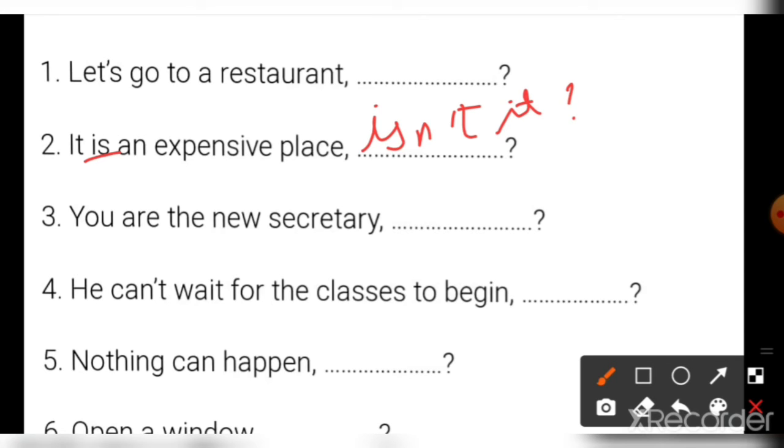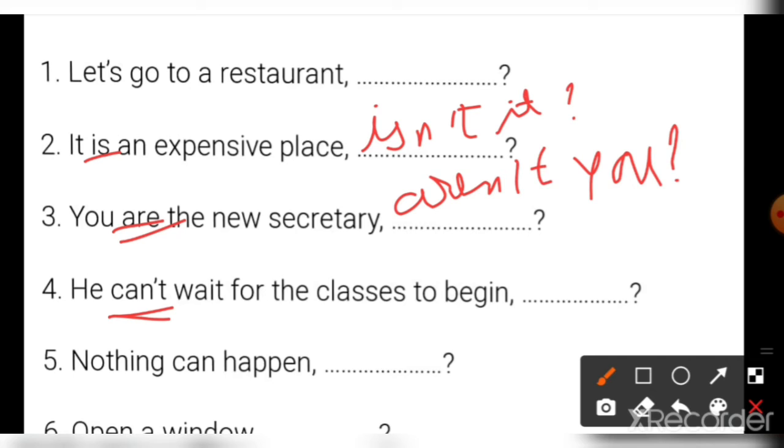You are the new secretary. Are is given, no negative words, it means we will make it negative, aren't you? Clear? Fourth one, I can't wait for the classes to begin. Can't, negative is given, sorry, he is given. He can't wait for the classes to begin. Negative is given, so we will make a positive question tag, can he. Be careful in writing small and capital letters of the question tag. All the letters will be small only.